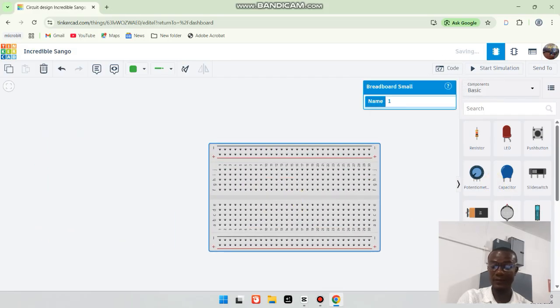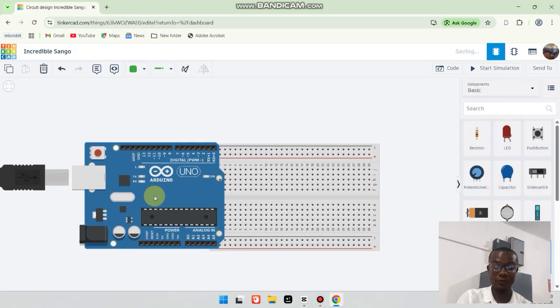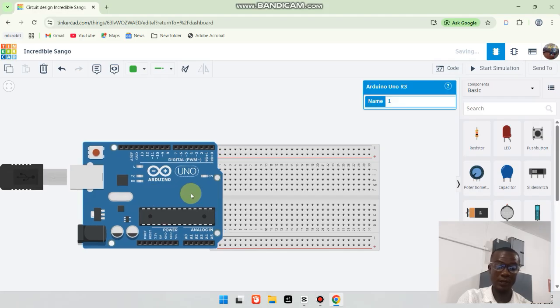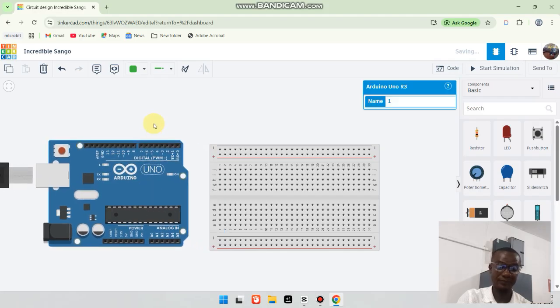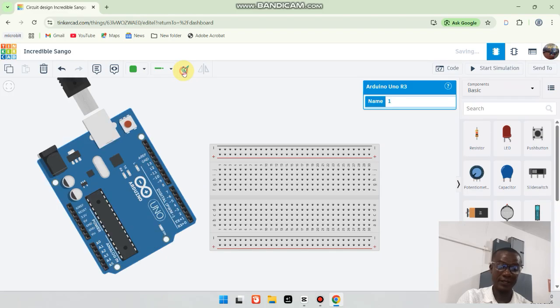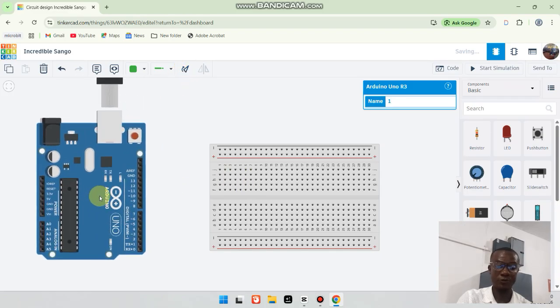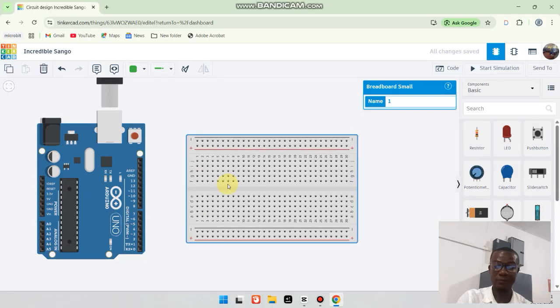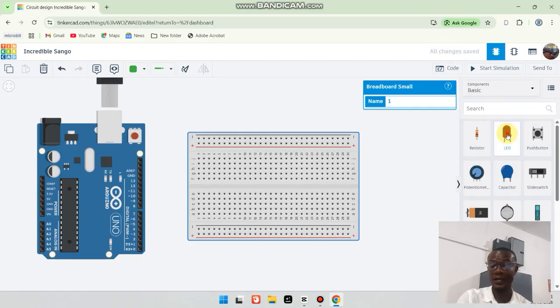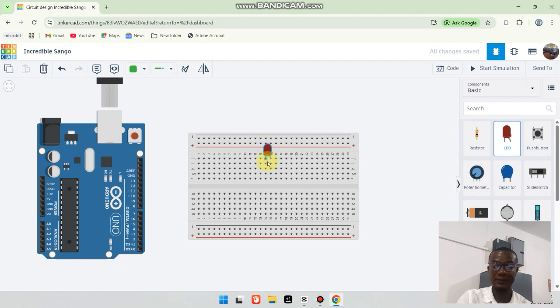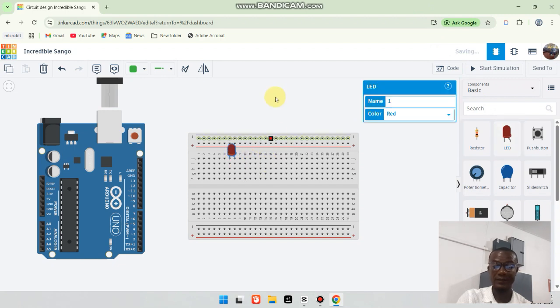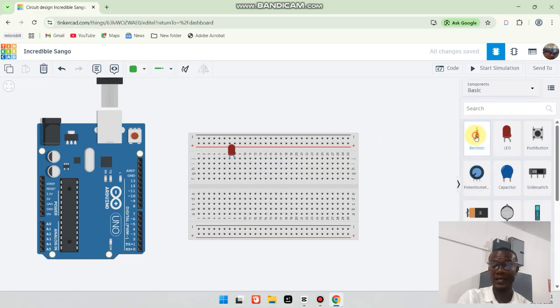So I will bring in my breadboard, my Arduino R3. Let me turn it like this. Okay. So I have my Arduino here. Then I have my breadboard here. Then I will connect my LED. Then I will connect my resistor.